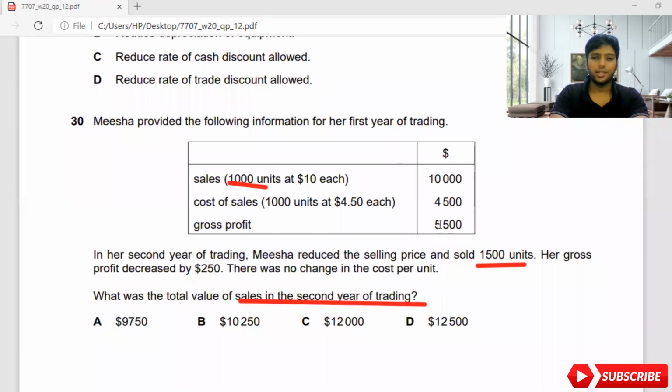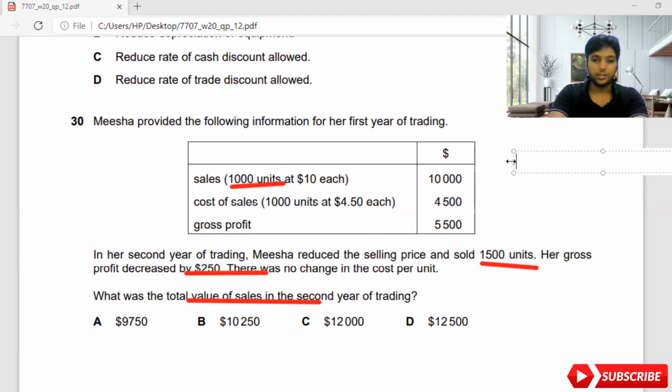I'll explain, I'll easily find it, guys. So I'll write here my actual value. Gross profit has decreased by 250. You see here, I didn't underline that. I'm sorry, I'll mark it again, guys. Small mistake: 1,000 units, 1,500 units, 250, and the total value of sales. Now I'm going to find the total value of sales.